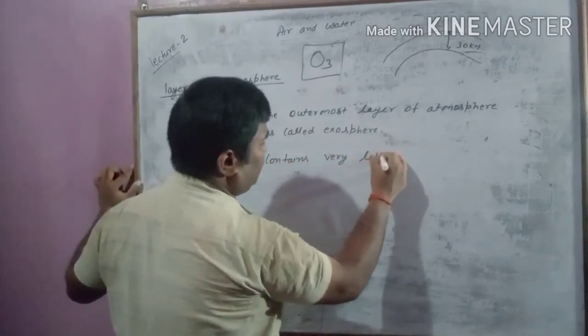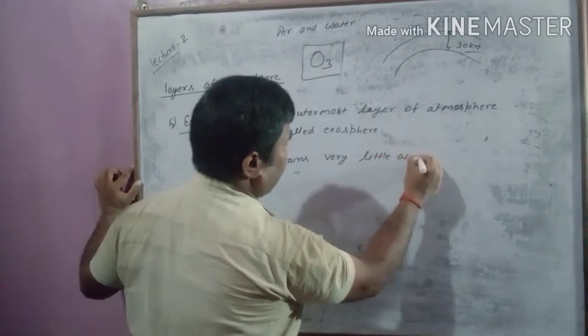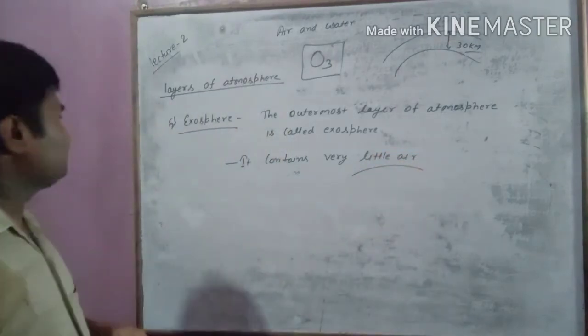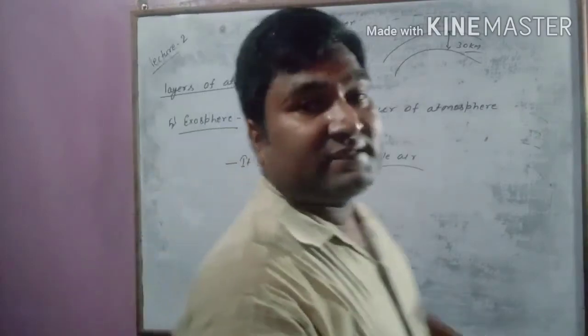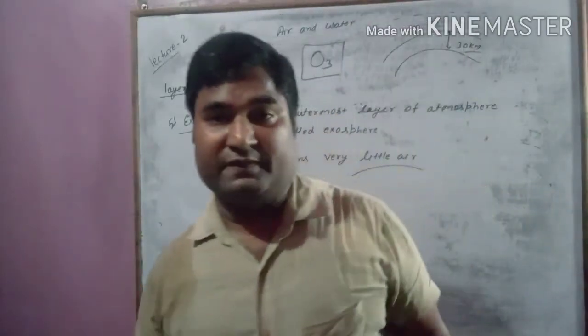Okay, with this we have discussed the layers of atmosphere.